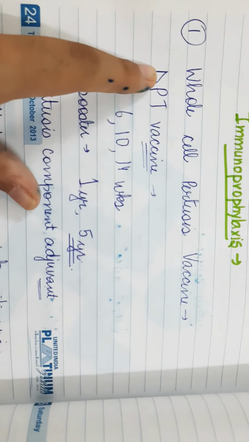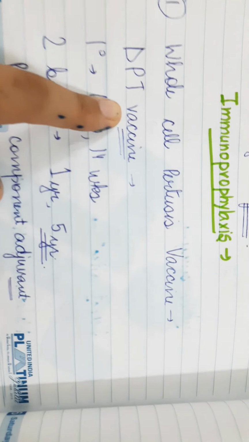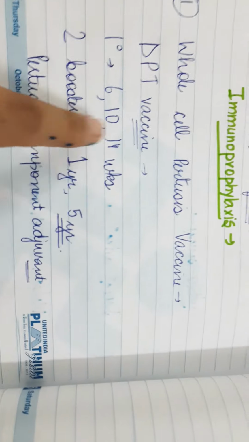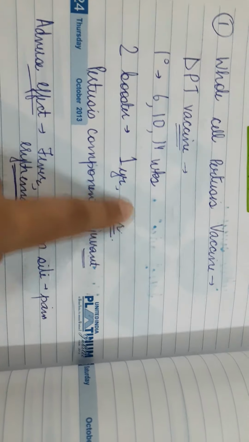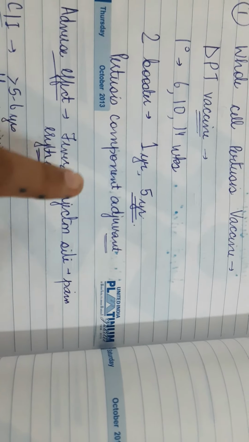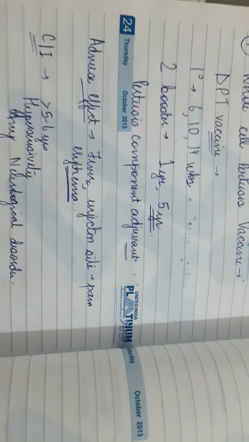Now immunoprophylaxis. We know the DPT vaccine is used, along with diphtheria toxoid and tetanus toxoid. It is a whole cell pertussis vaccine, and the primary doses are given at 6, 10 and 14 weeks of birth, and the booster doses are given at 1 year and 5 years. Basically, the whole cell pertussis component is an adjuvant, but it has certain adverse effects also: it can cause fever, pain and erythema at the injection site, and also some neurological complications.